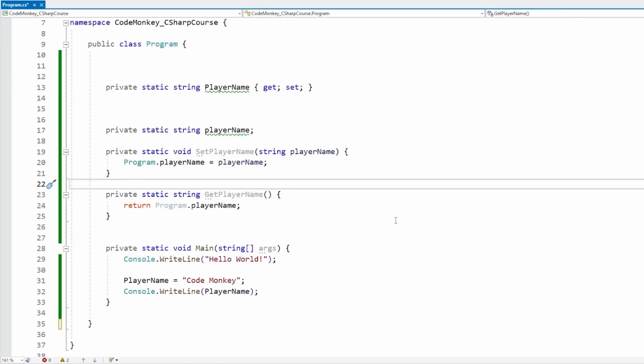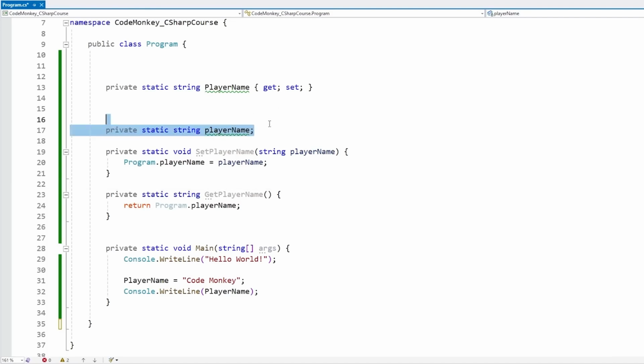Now, I have to say that personally, I'm not a big fan of properties, simply because I do not like how they look like variables but act like functions. Personally, I find that needlessly confusing. If I want to store some data, I want to use a variable, and if I want to use some logic, I want to use a function. Combining both in a strange way, to me, just seems really odd. It seems needlessly confusing, but that's really just me, that's just personal preference.